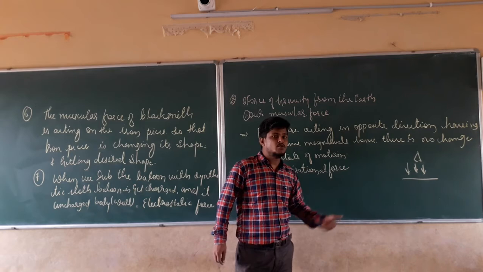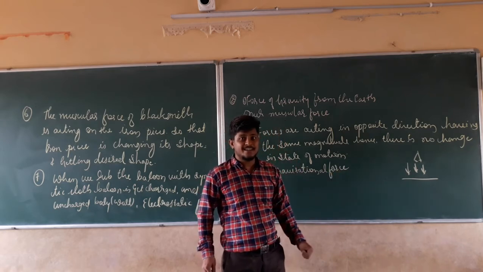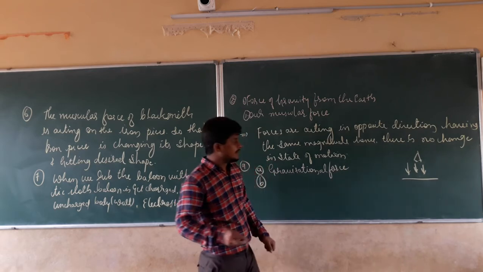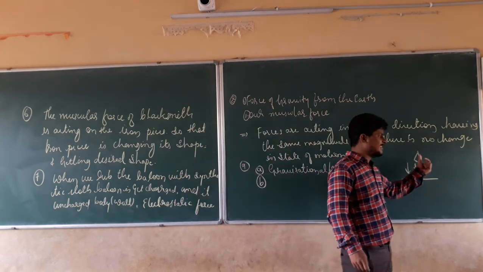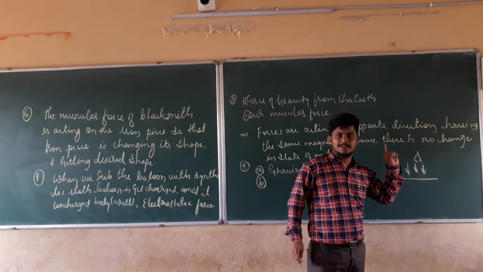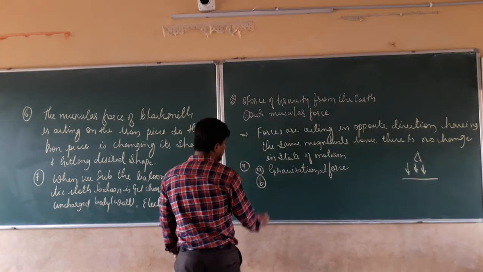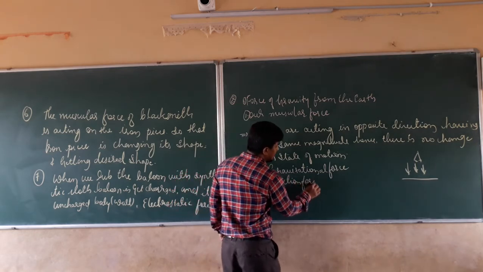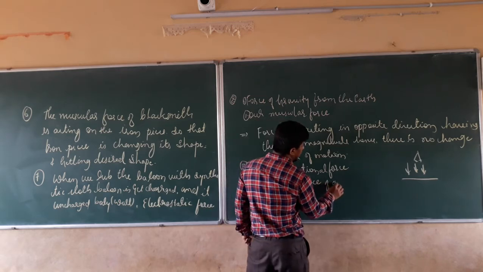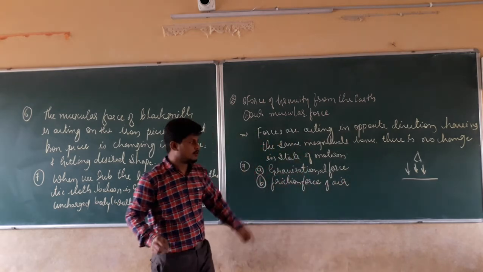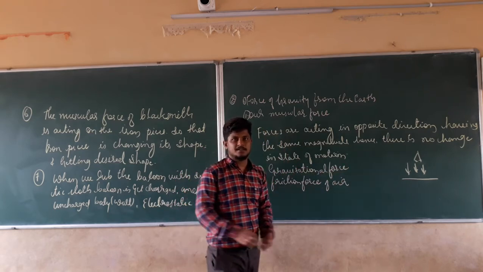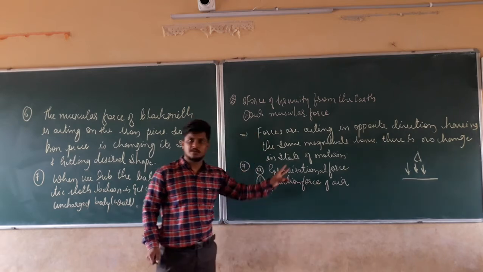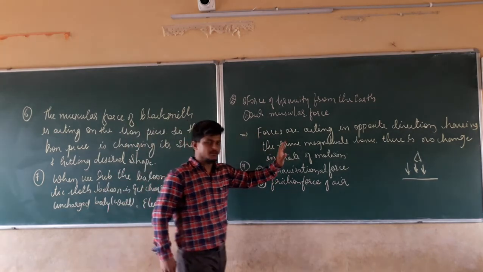Any force which is going to oppose the movement of objects is known as frictional force. That means the frictional force present in the air is going to oppose the rocket. So that second force will be the friction force of the air, which is going to act on the rocket. First is pulling towards the Earth, second one is opposing the movement of the rocket. These are the two forces which are going to act on the rocket after immediate launching of that rocket from